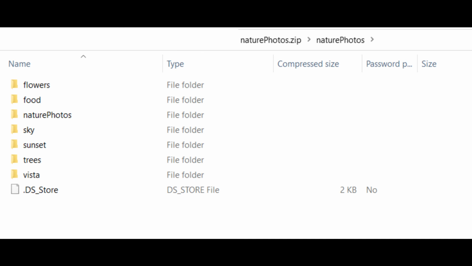So here I have flowers, food, sky, sunset, trees and vista. And again, I'll remind you that we need to have a minimum of 10 labeled images per label in order to build a basic model. So I have my zip file ready to go, and I have also provided you with the same. And now I'm going to work with it.